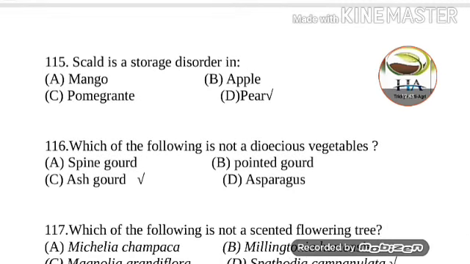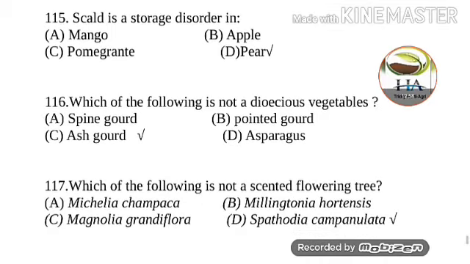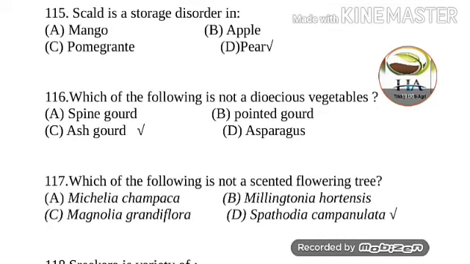The next question is, which of the following is not a dioecious vegetable? Options are spine gourd, pointed gourd, ash gourd and asparagus. So ash gourd is not a dioecious vegetable. Next question is, which of the following is not a scented flowering tree? Options are Michelia champaca, Millingtonia hortensis, Magnolia grandiflora, and Spathodea campanulata.